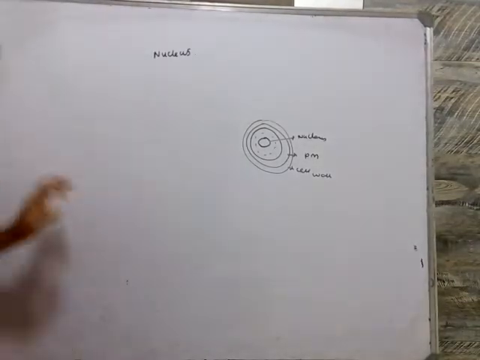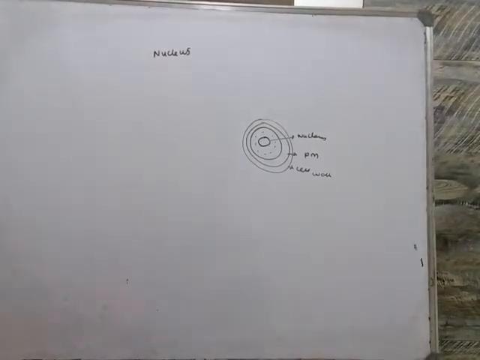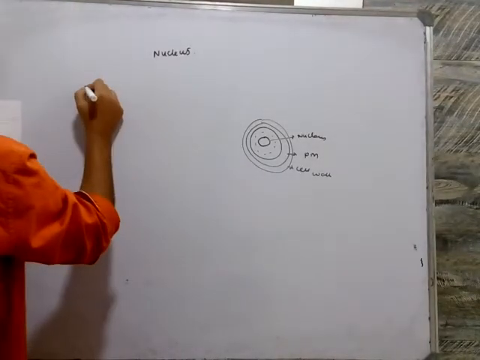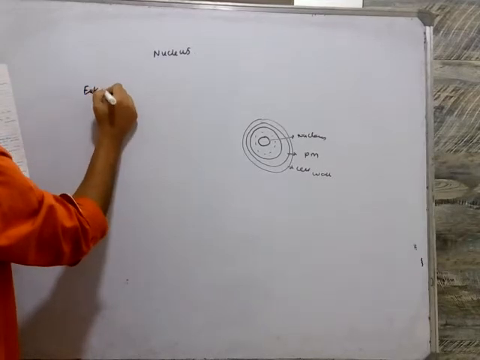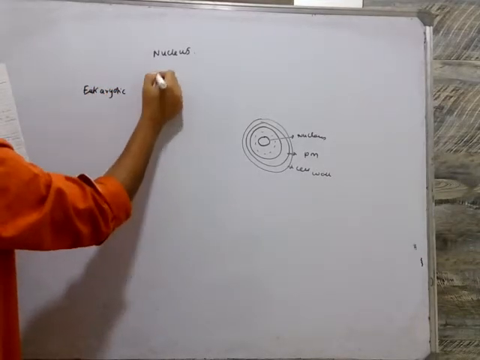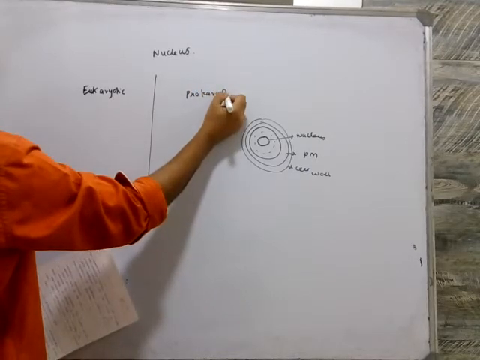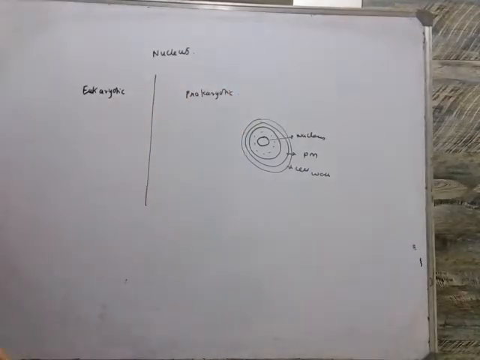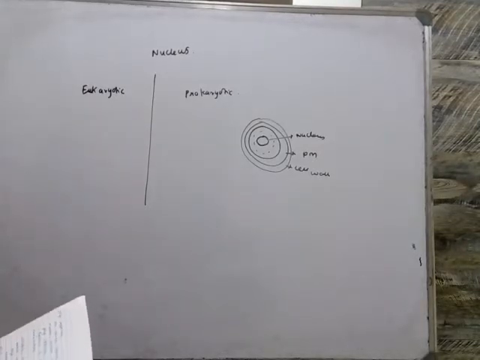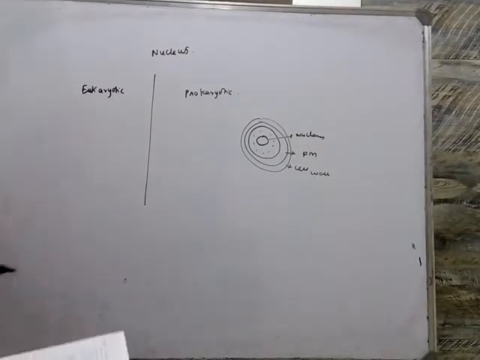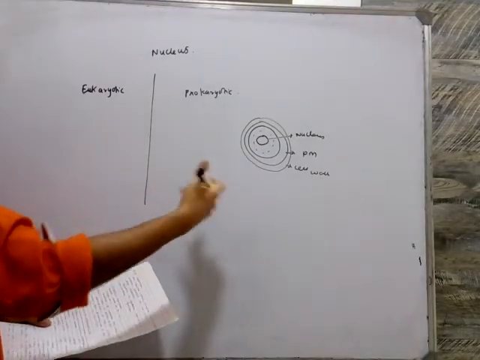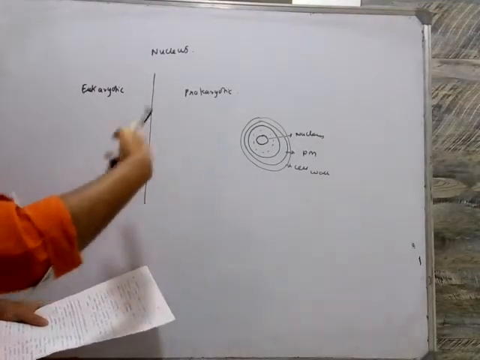Now, the difference between eukaryotic and prokaryotic cell. What is a eukaryotic cell? A eukaryotic cell has a defined nuclear membrane. As we have seen, the cell membrane is a covering to the cell.